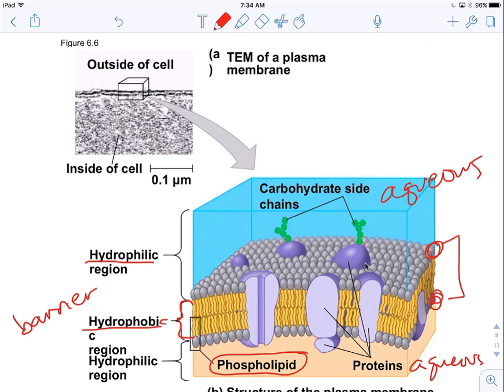Now, phospholipids, as you see, are not the only thing in a membrane. Membranes are mosaics of lots of different molecules, mostly phospholipids, but there's carbohydrates, there's proteins, there's all kinds of good stuff kind of swimming around in the membrane. And we'll talk about what they do in the next chapter.